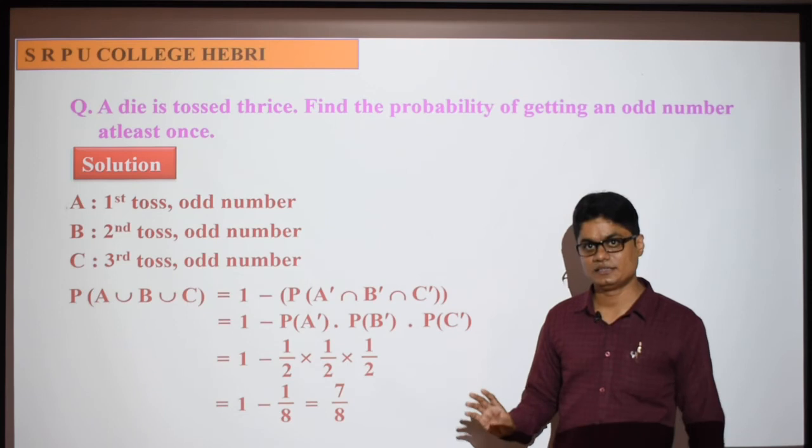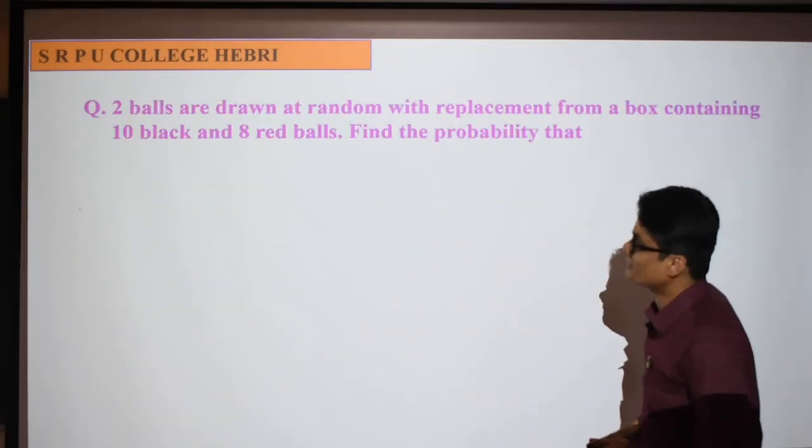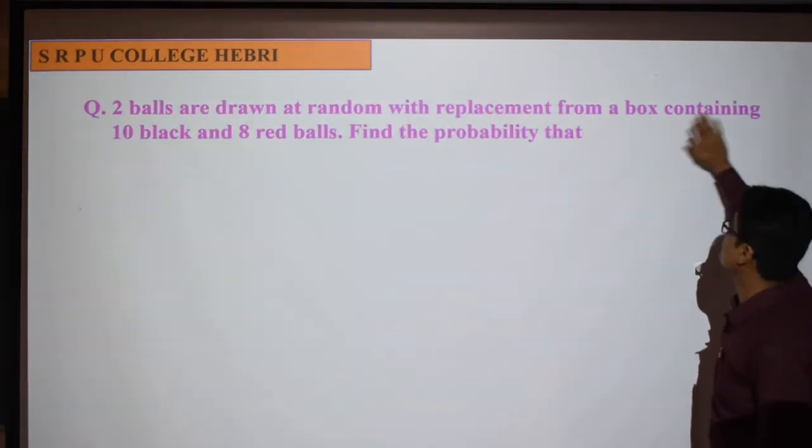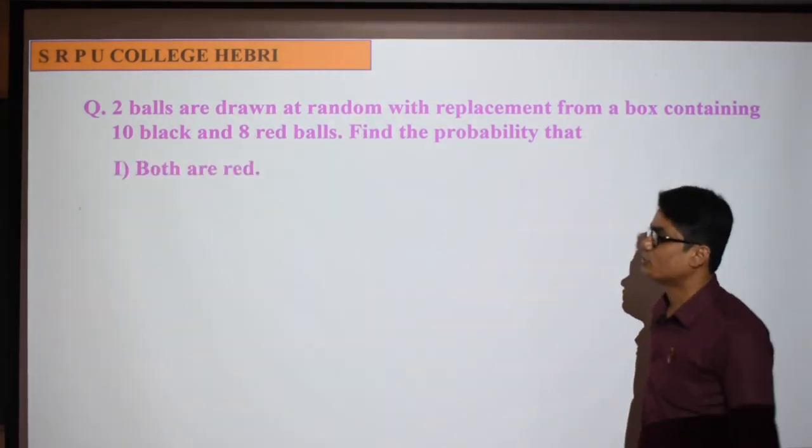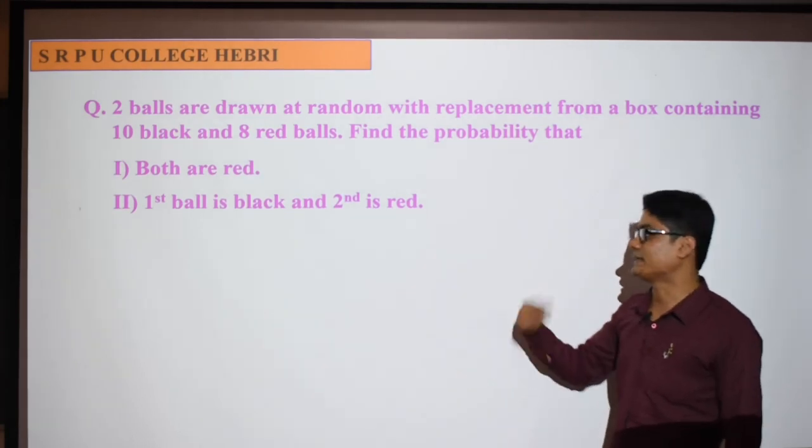Did you understand? Yes, next. 2 balls are drawn at random with replacement from a box containing 10 black and 8 red balls. Find the probability that both are red. First ball is black, second ball is red.